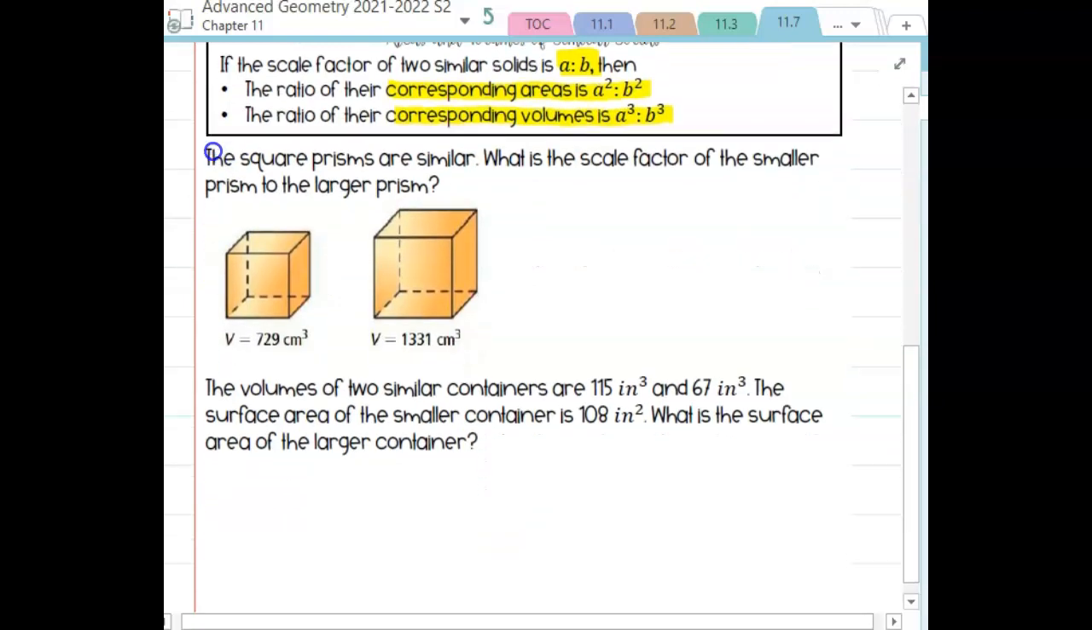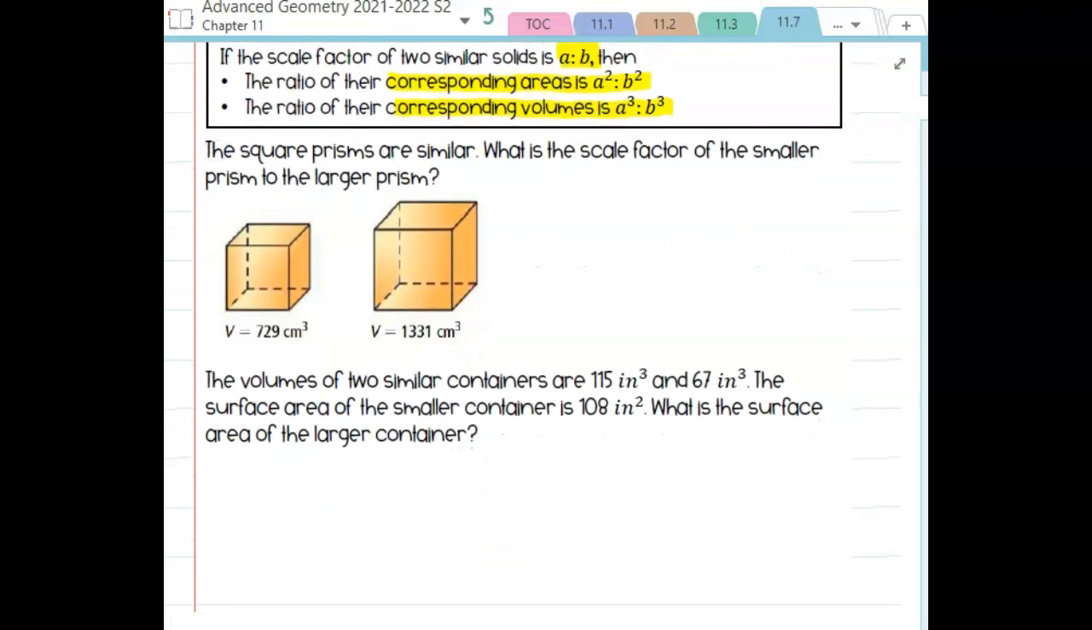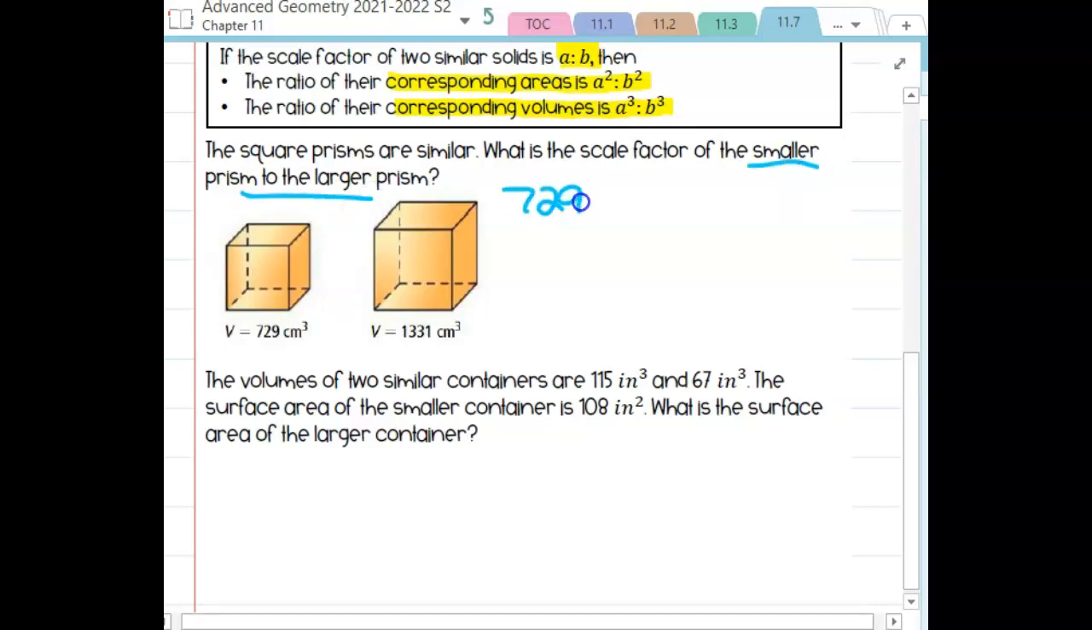So here's what we're going to do with this. This example down here says the square prisms are similar. What is the scale factor of the smaller prism to the larger prism? I'm given the volumes. The volume of one is 729. The volume of the other is 1,331. So what I want to do is write their volumes as a ratio, from the smaller to the larger. So we're going to put 729 over 1,331.